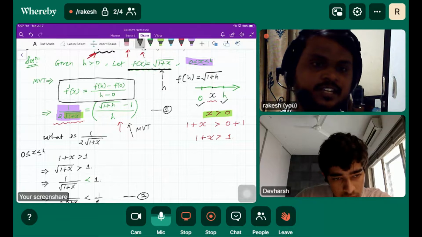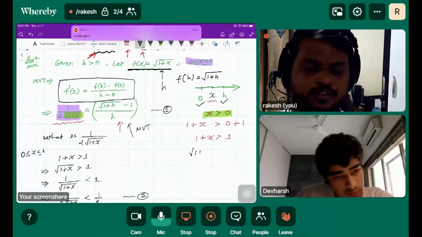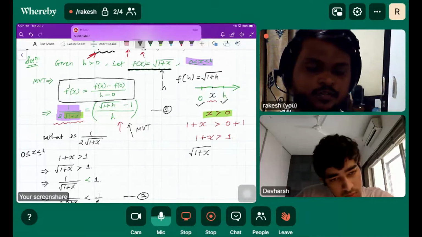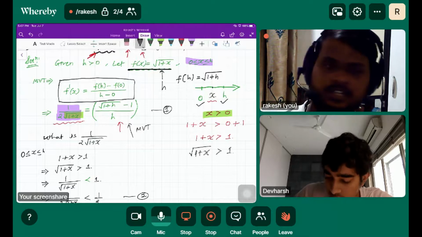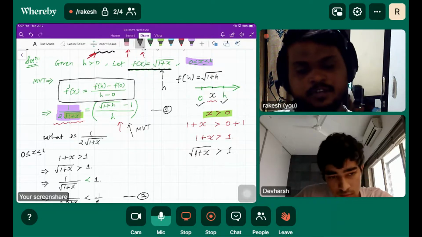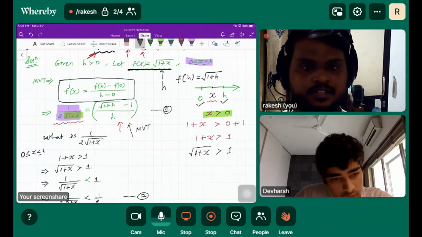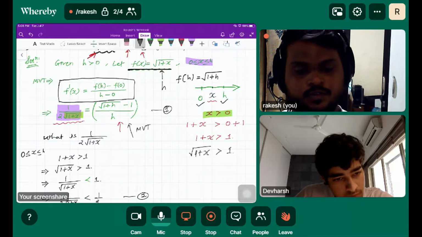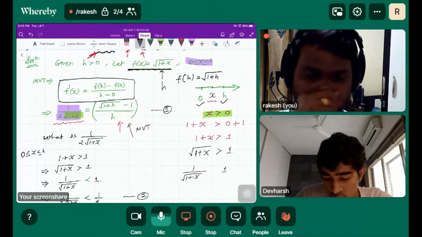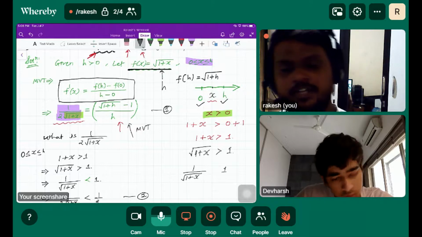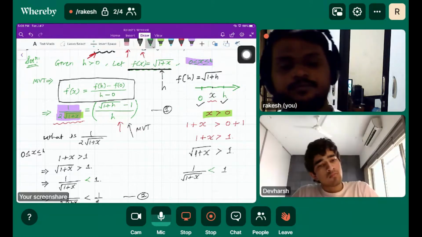So if 1 plus x is greater than 1, we'll apply the root on both sides. So when we apply the root on both sides, that is also greater than 1, right? So once we got the root, but we want the reciprocal of that root, isn't it? So 1 over root 1 plus x, and the reciprocal of 1 is 1, but the inequality sign will change here because we took the reciprocal.